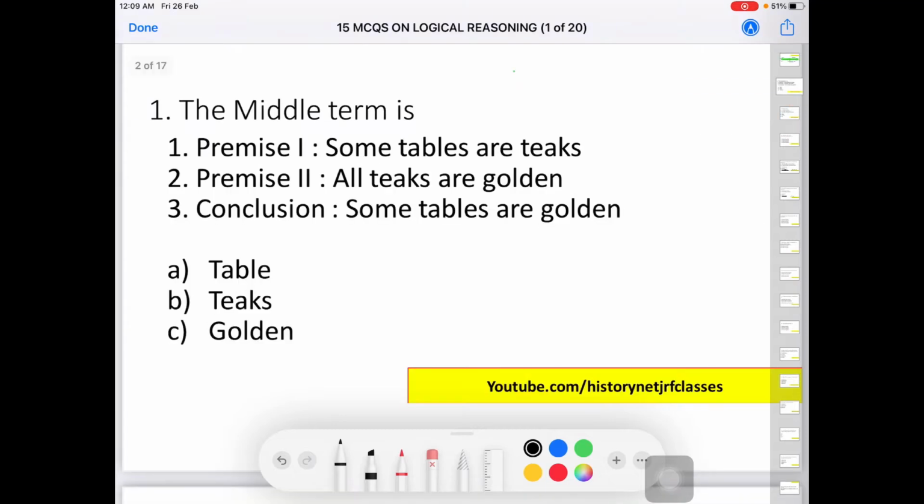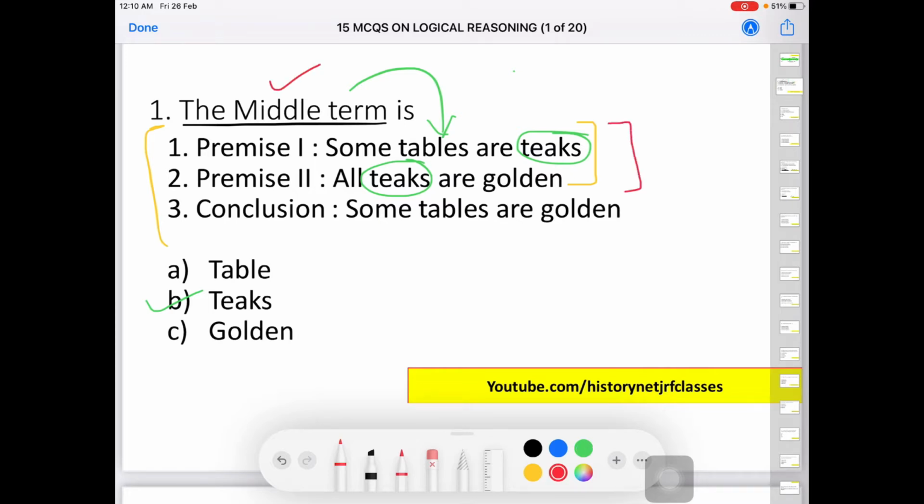So the first question is, we have to identify the middle term from the given premises. I have told you, to identify the middle term we always look at the common term between the two premises. So here we have premise 1 and premise 2, and the common term between those two premises is t's. So this is going to be the middle term, and the correct answer is going to be B. Always remember, whenever you are asked to identify the middle term, you have to look at the common term between the two given premises.